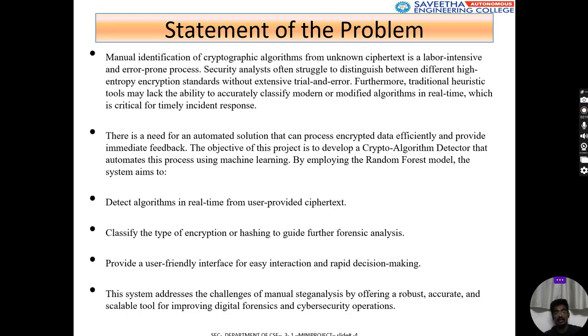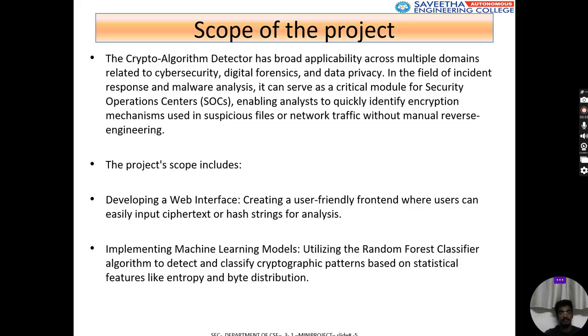So this machine learning model will analyze the algorithms and judge the word by the patterns present in the word, and it will say the algorithm type.